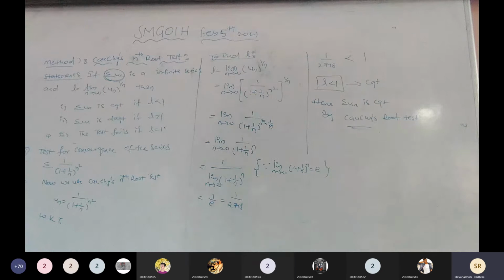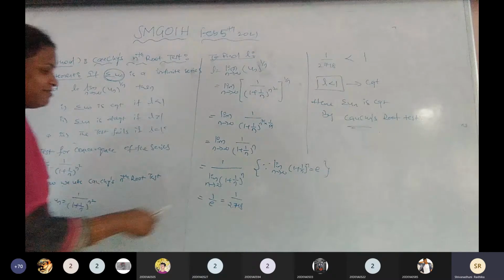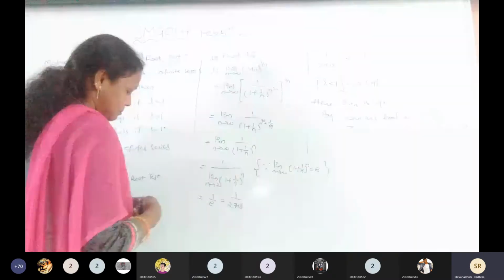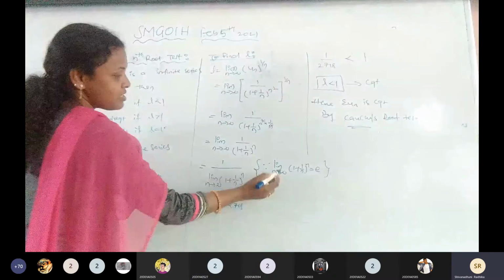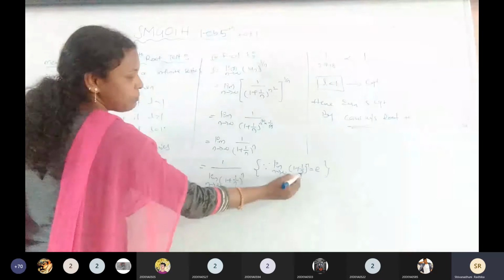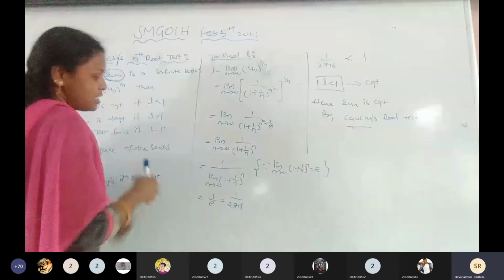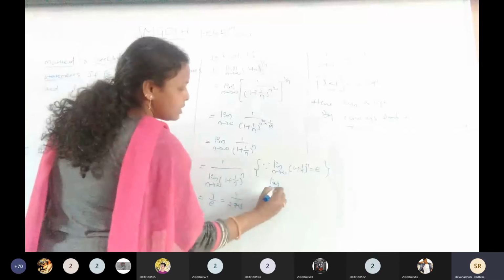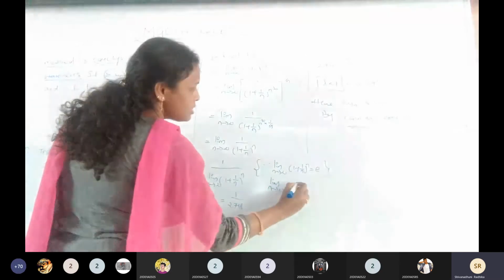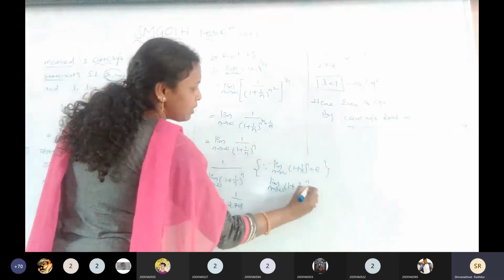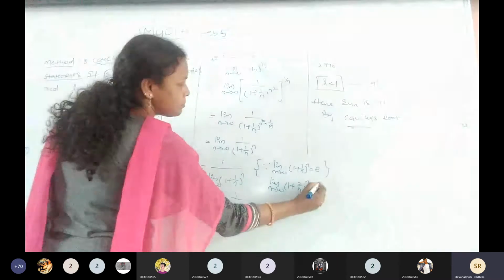Okay. Ma'am, how did we get the 1 by e value? This is the formula. Which formula is this? Limit n tends to infinity, (1 plus 1 by n) whole to the power of n equals e. Another formula is there. See, limit n tends to infinity, (1 plus 2 by n) to the power of n equals e square.